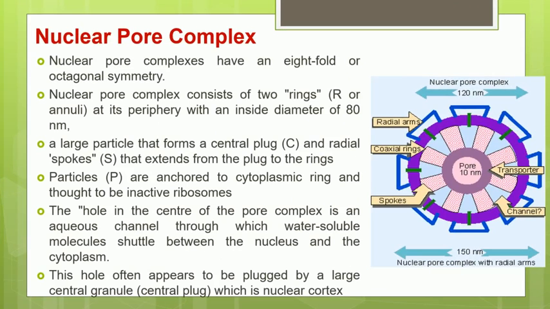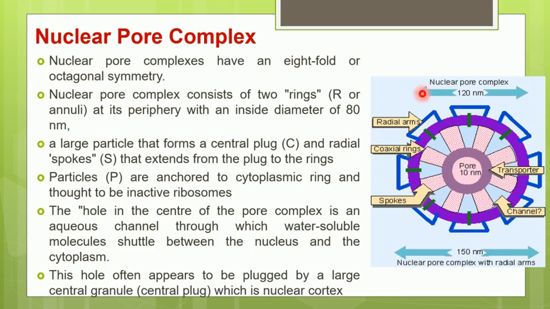If we see this detailed structure, we find that a single nuclear pore has octagonal symmetry, with a structure quite similar to that of a cycle wheel. You will see there are two rings and there are spoke-like structures present.